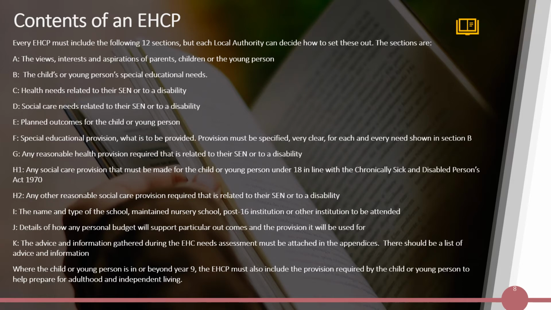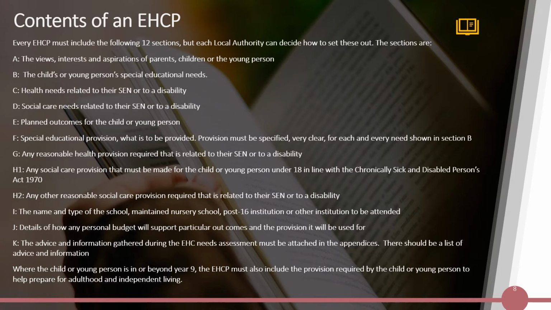H2. Any other reasonable social care provision required that is related to their SEN or to a disability. I. The name and type of the school, maintained nursery school, post-16 institution or other institution to be attended. J. Details of how any personal budget will support particular outcomes and the provision it will be used for.